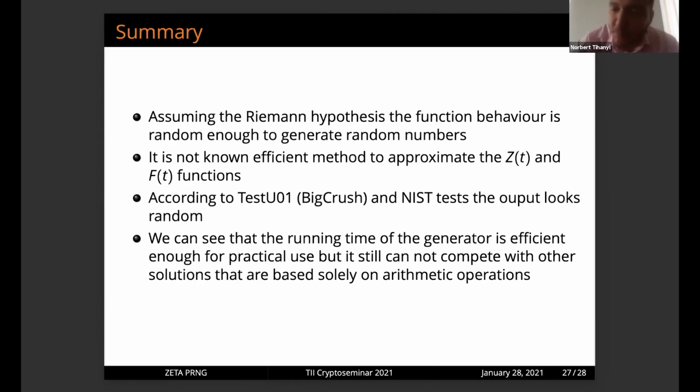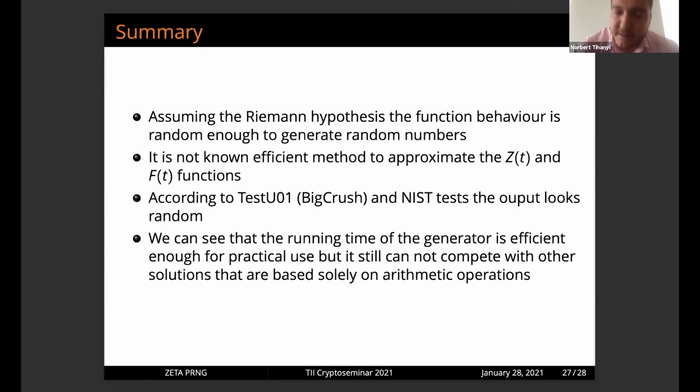So basically, to summarize, we wanted to create random number generators that, assuming for example the Riemann hypothesis, make it really hard to predict the input from only observing the output. We wanted to create a function that is really hard to approximate, even with Diophantine approximation techniques. And of course, we wanted a function that passes all of the known statistical tests.